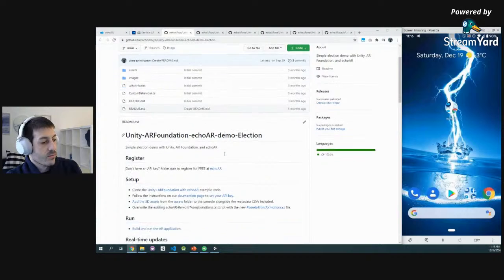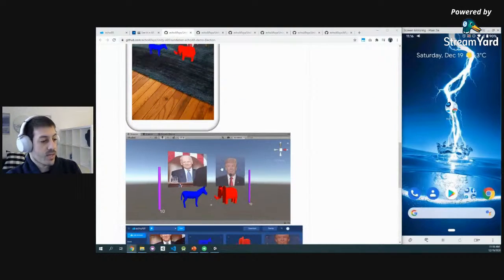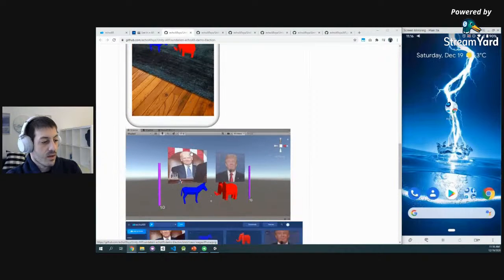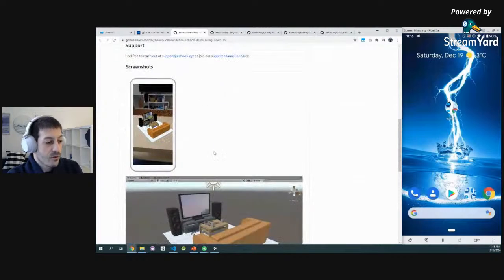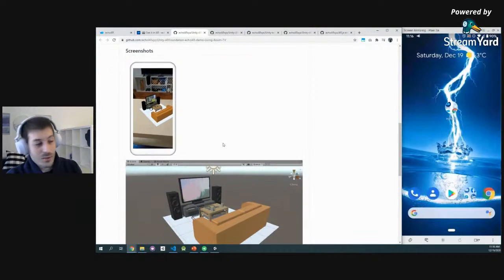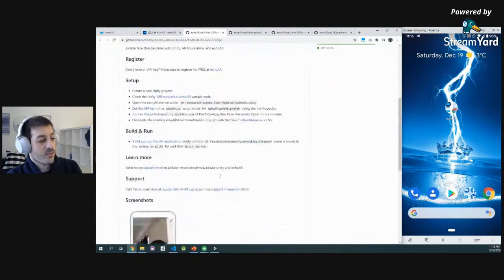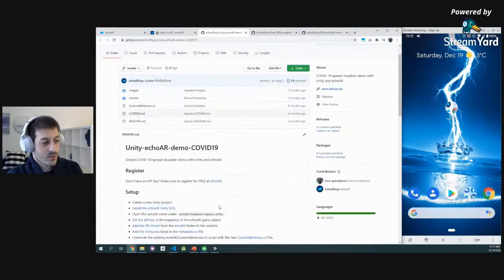So there you go. For example, here's an example where you can build an election visualizer, throw in 3D models and videos, and stream data based on results in real time. Here's an example of a living room inside a living room where you can binge watch a movie in 3D. Here's another example of a face swap that you can do by uploading an image that overlays your face. Again, all open source that you can use.